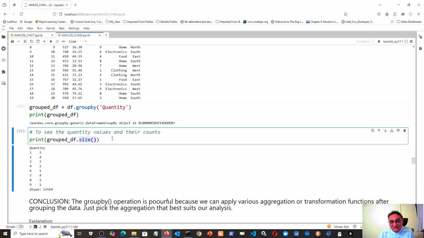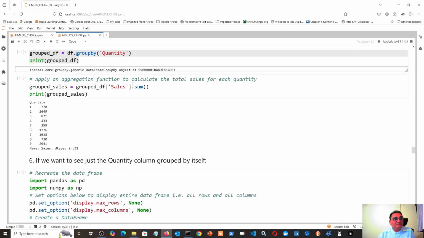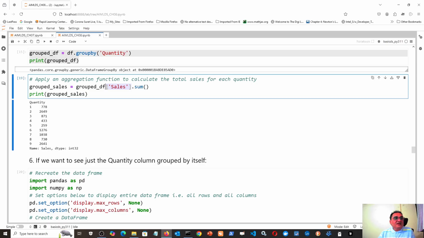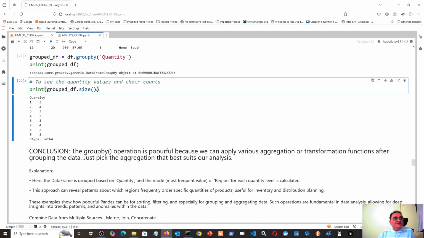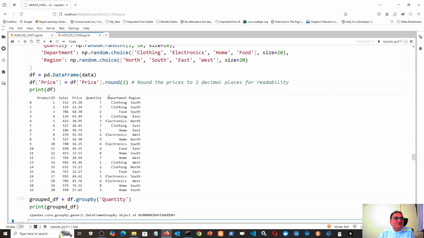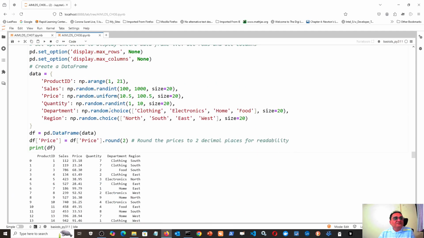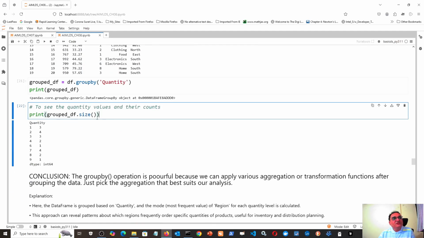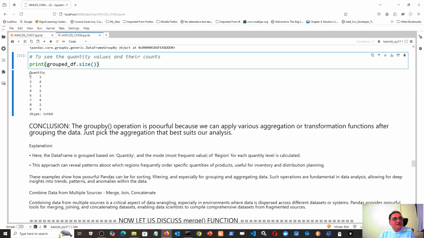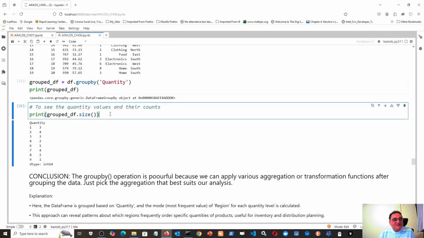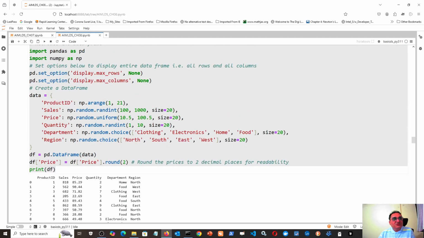Before doing sum, you have to specify on which column you want to do your sum, like this. And for size, nothing before it, so it will show the size of all. Here also you can specify that you want the size of only one column or group. But normally we would be interested in the size of each group, so that we come to know which group is the largest or which is the smallest. So always some aggregate function immediately follows groupby.